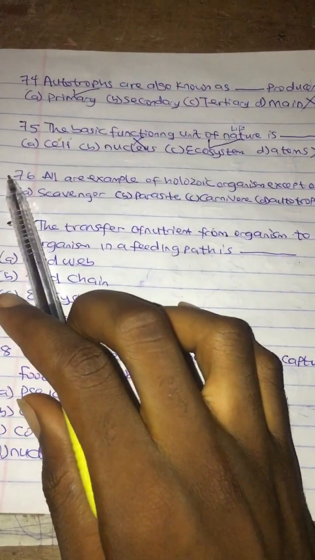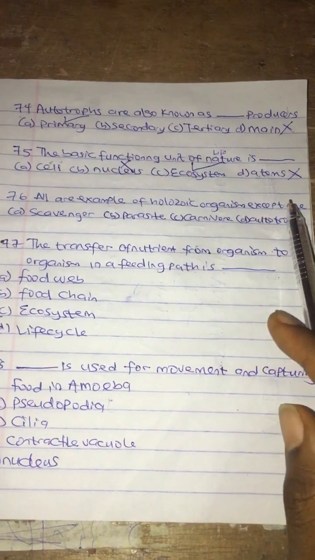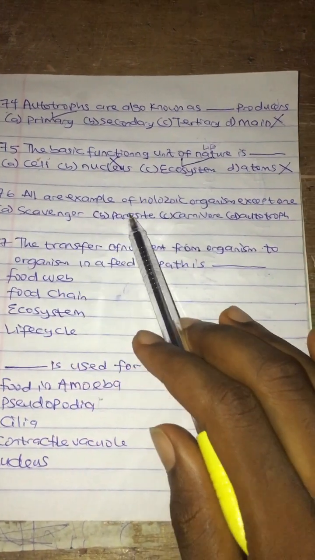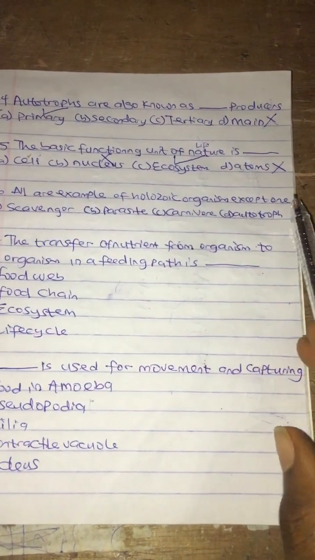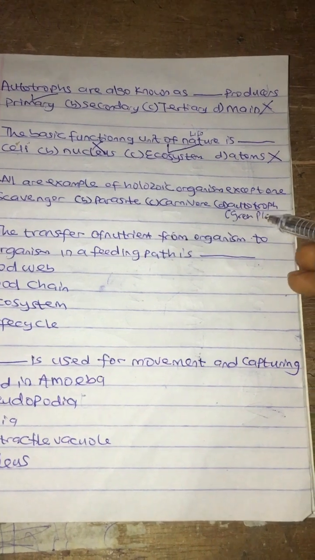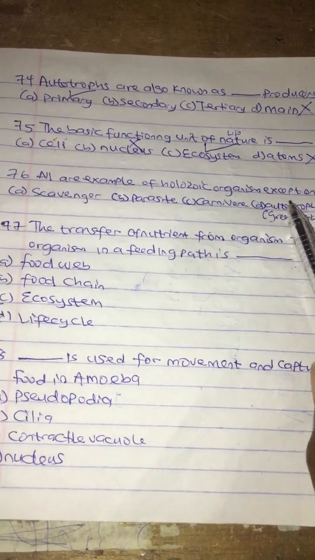Question 76. All are examples of holozoic organisms except one: A. Scavenger, B. Parasite, C. Carnivore, D. Autotroph. Autotroph is a green plant. I've discussed this earlier. Autotroph is a green plant, which is the correct answer.